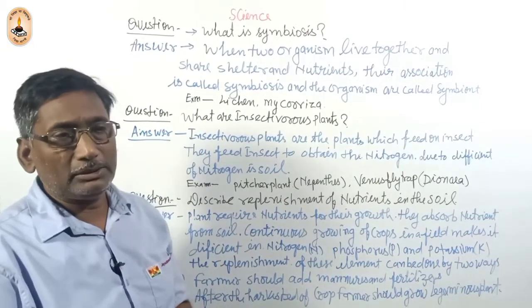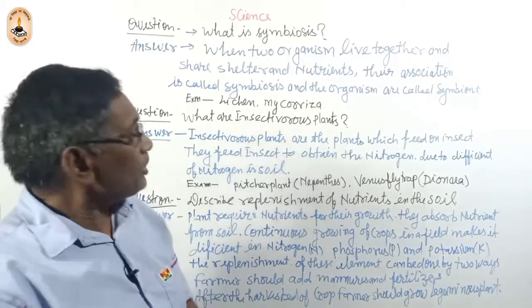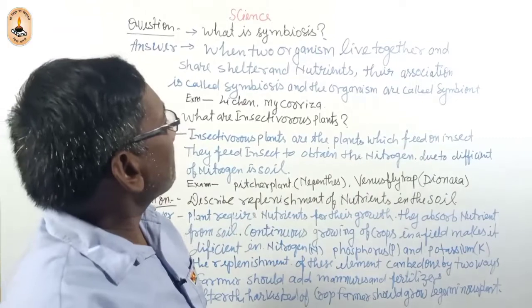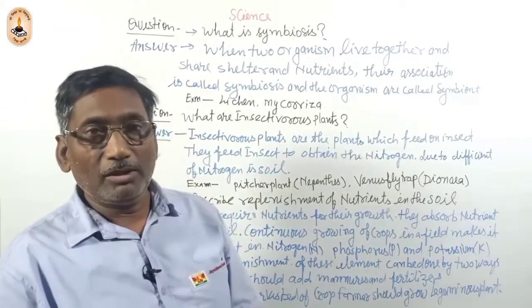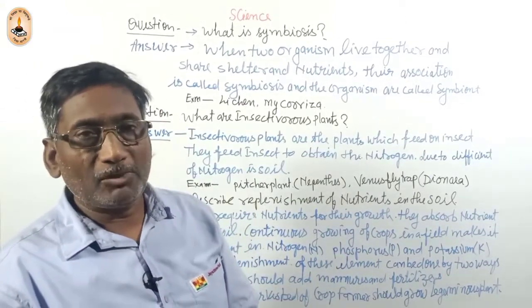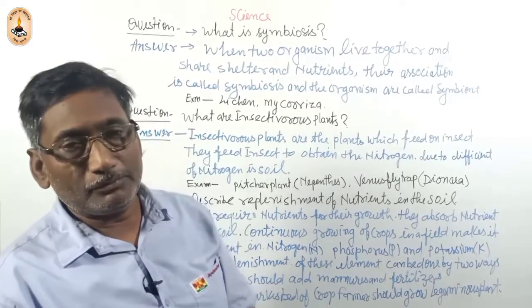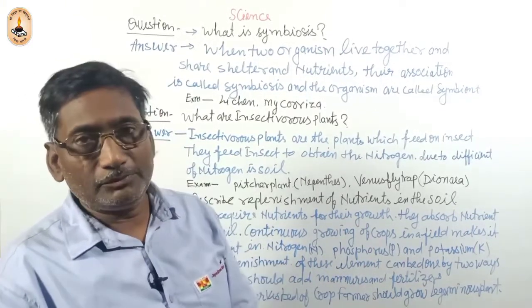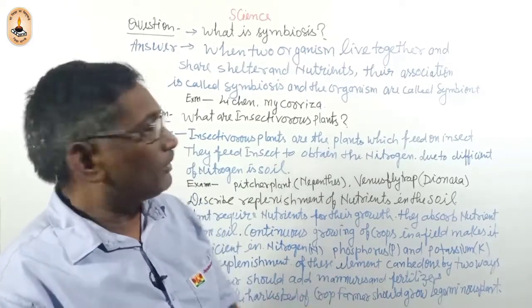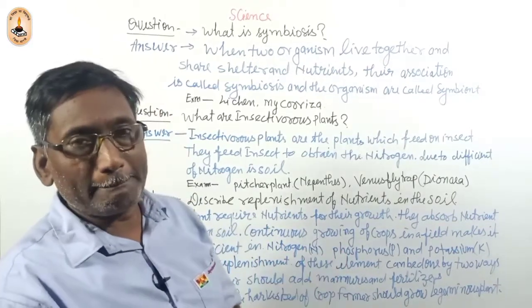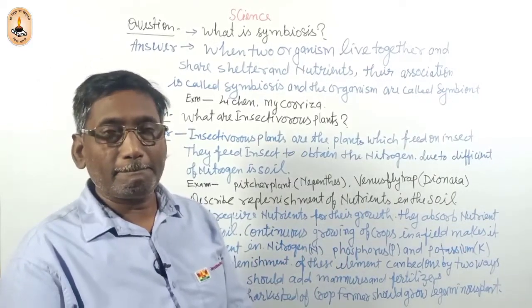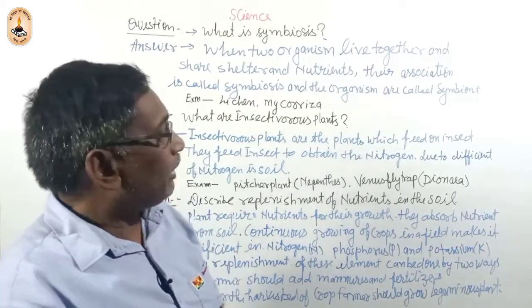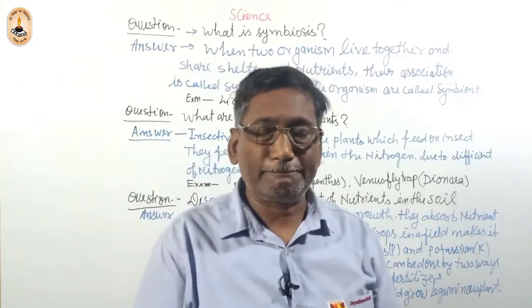You can say that symbiosis is a living style of two organisms. In this style, the two organisms live together. Both organisms are a must for each other.